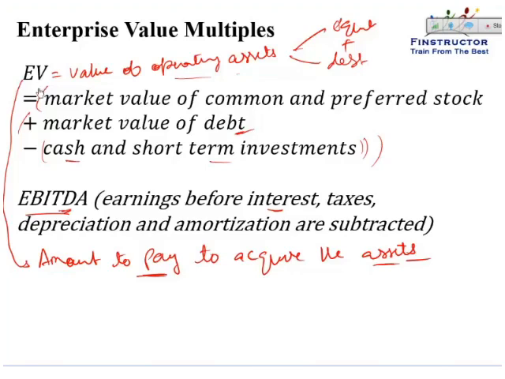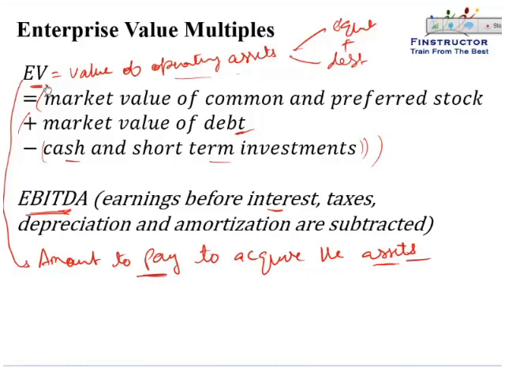So I will be willing to pay a high enterprise value, or I will be willing to pay a high amount to acquire an asset only if the asset gives me a high EBITDA or high earnings before interest and taxes. Because interest doesn't matter, I have anyways paid off the debt.